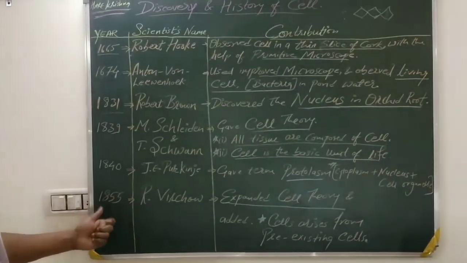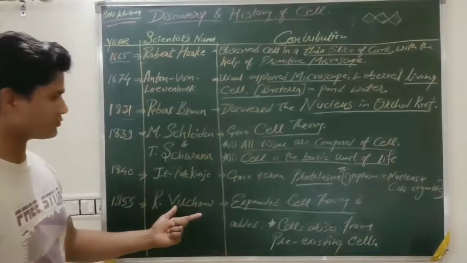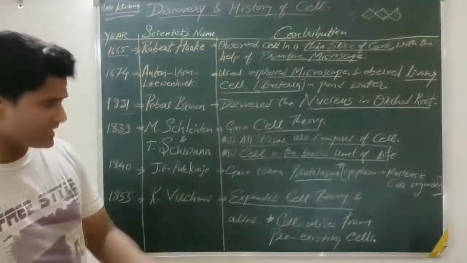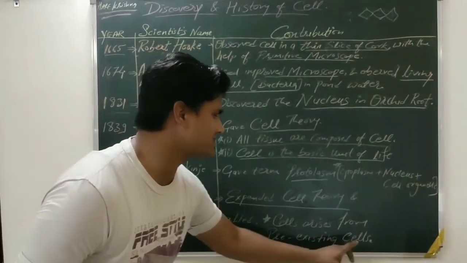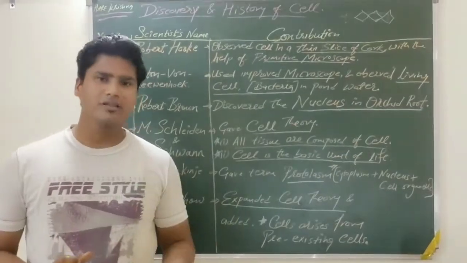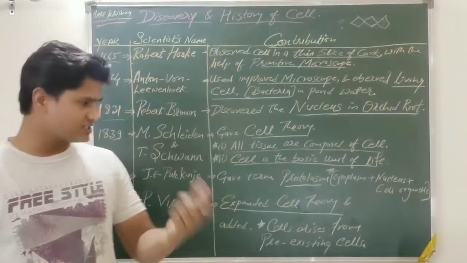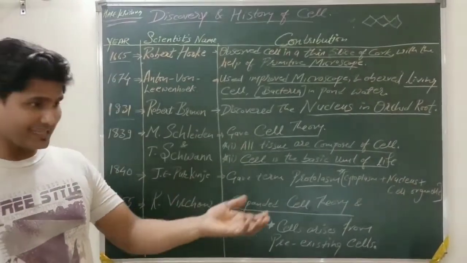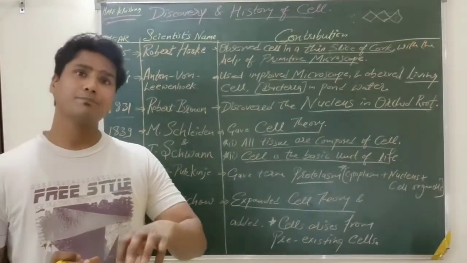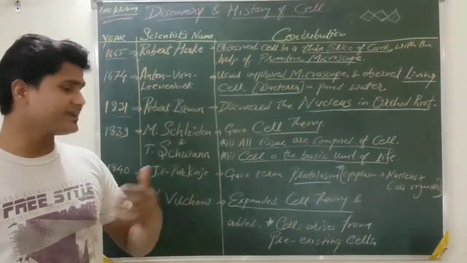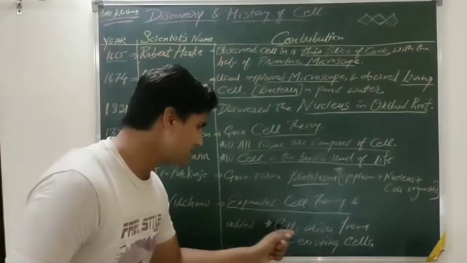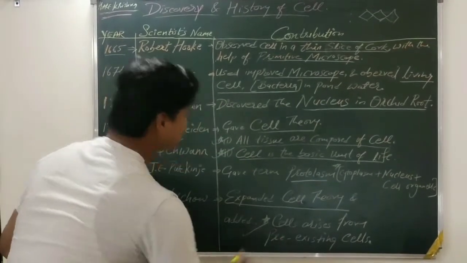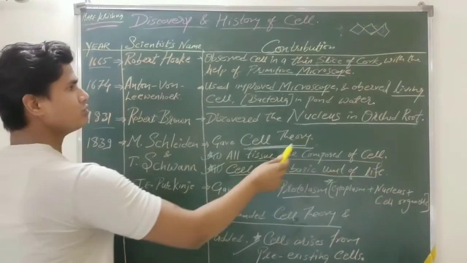After this, in 1855, Rudolf Virchow expanded the cell theory, which we have studied previously, and added a point that cells arise from pre-existing cells. It means in a living organism, a new cell originates from a previous cell, not from anywhere else. Only the pre-existing cell divides, keeps on dividing and generates new cells. So he added the point: cells arise from pre-existing cells. So these three points can be said to be the cell theory. So note down this chart.